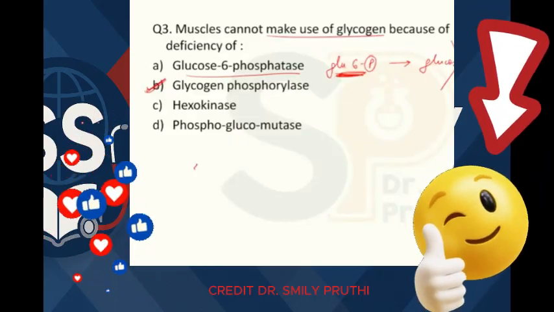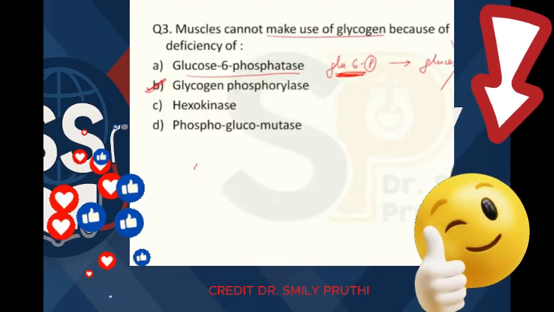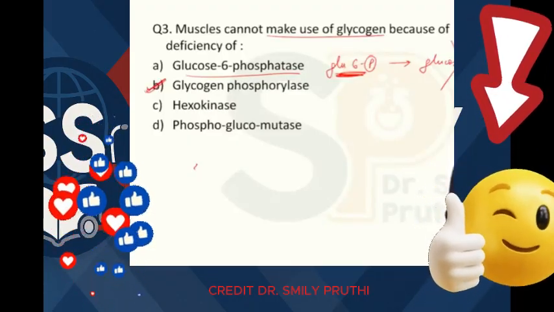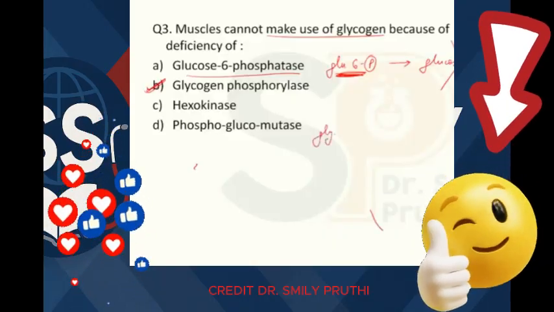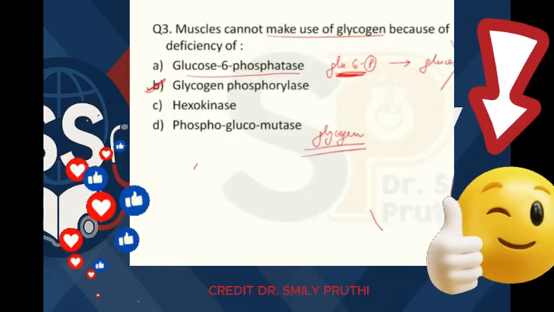Then the answer is glucose 6-phosphatase, right? But now the question is different. They are saying that muscle cannot use the glycogen, meaning glycogen in muscles is not getting broken down. And what is the first enzyme to break down glycogen?